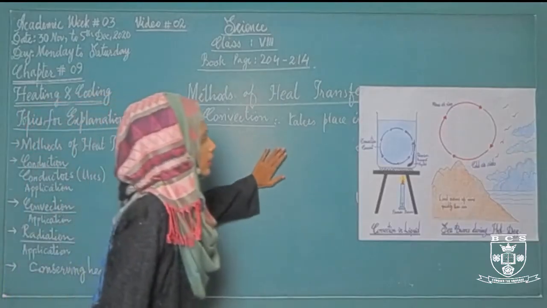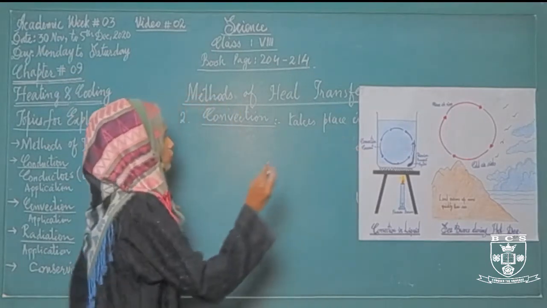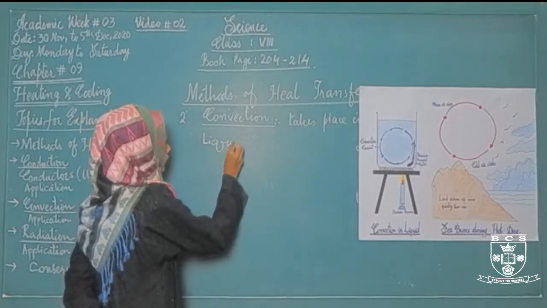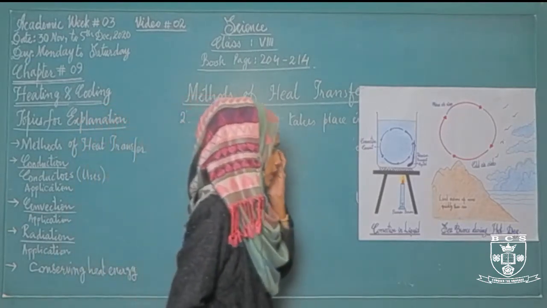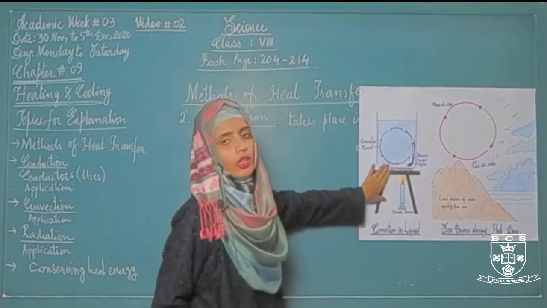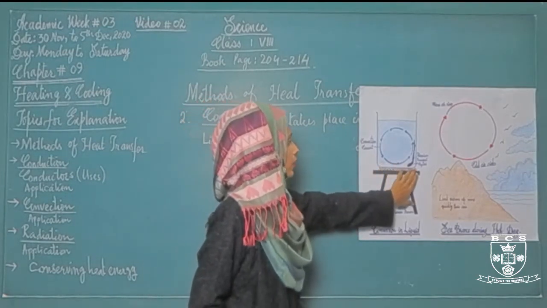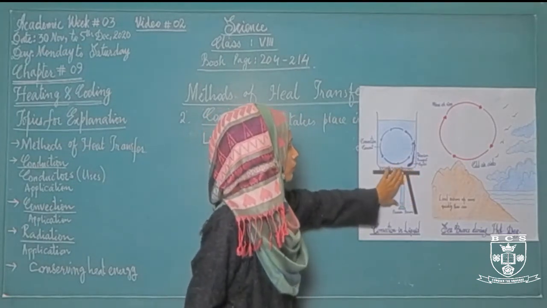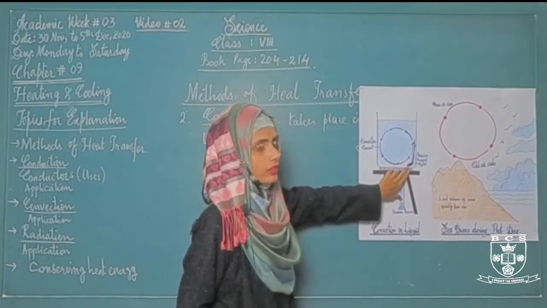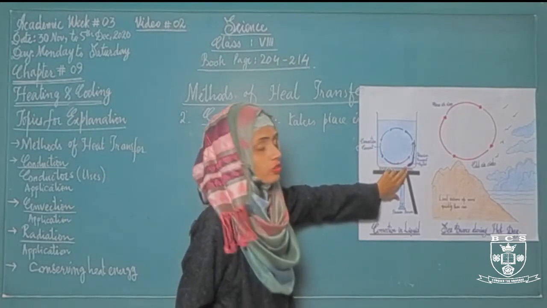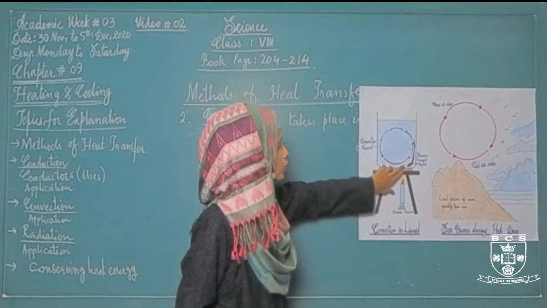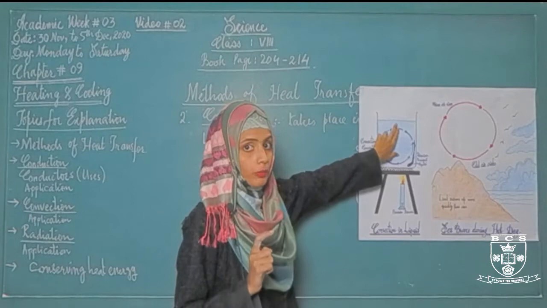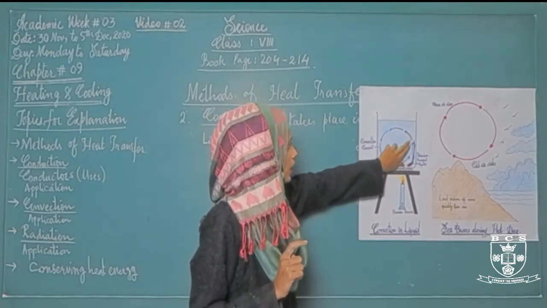Okay, this diagram is showing the process of convection that takes place in liquid. When we provide heat and boil the water that is present in the beaker, and after that we add potassium permanganate crystals, then we can observe that when the crystals start dissolving in this water, the dye color shows that the water at the top that has lower temperature moves down, sinks down.